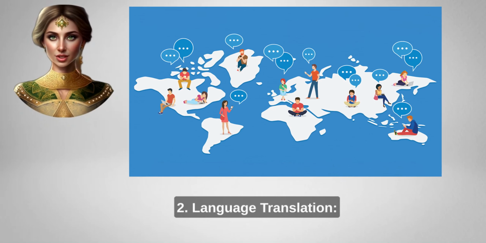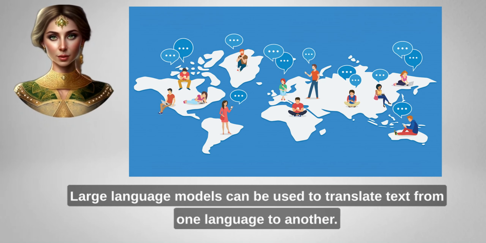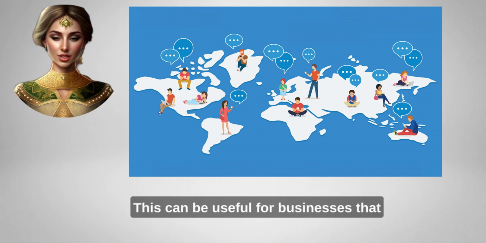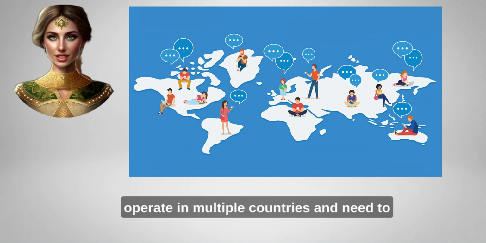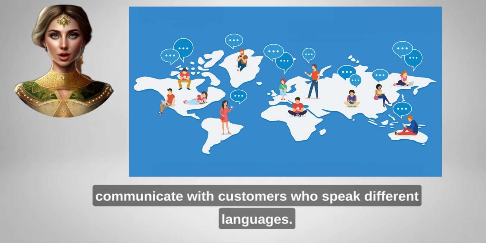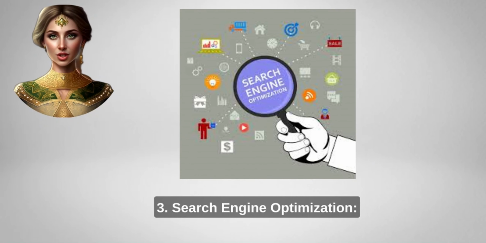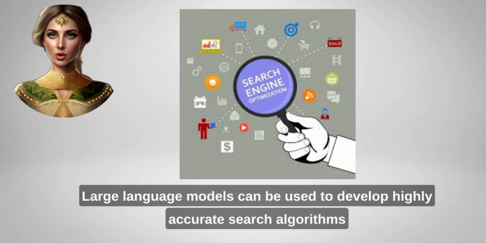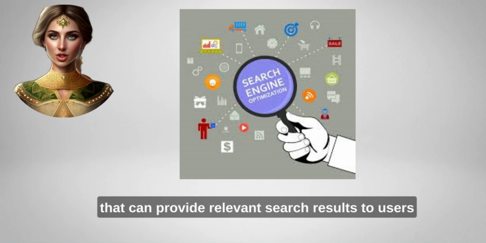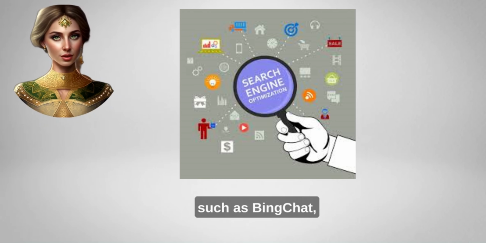2. Language translation. Large language models can be used to translate text from one language to another. This can be useful for businesses that operate in multiple countries and need to communicate with customers who speak different languages. 3. Search engine optimization. Large language models can be used to develop highly accurate search algorithms that can provide relevant search results to users, such as Bing Chat.